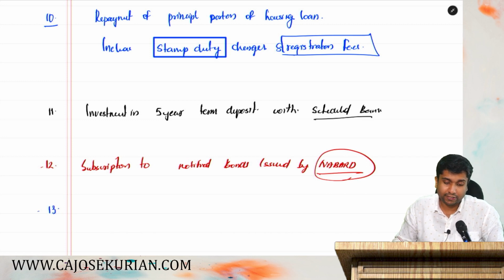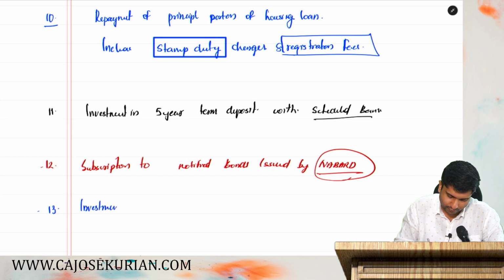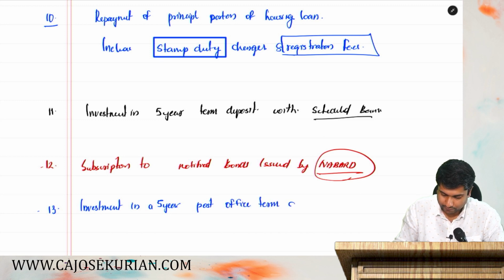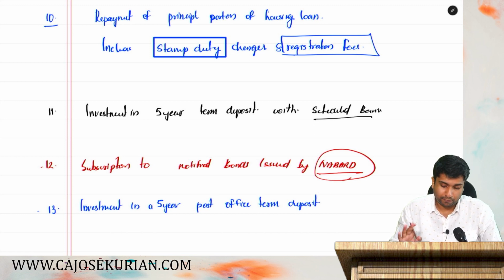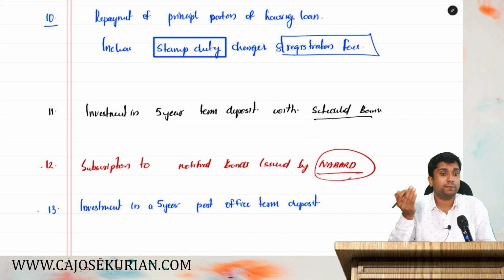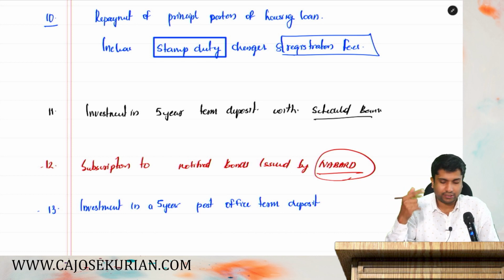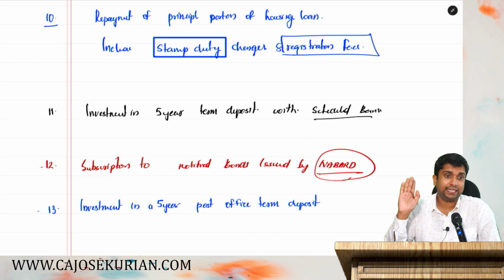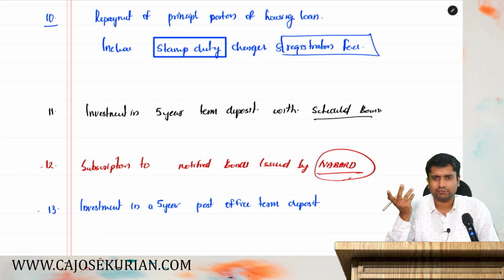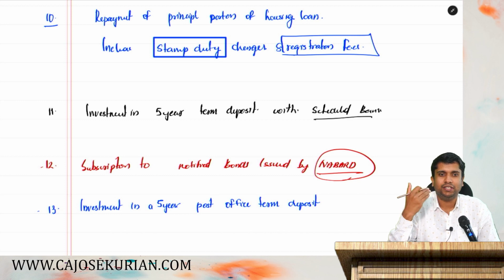Item number 13, investment in a 5-year post office term deposit. See, in post office, you can open a savings bank account and you can put FDs also. So if you are putting a 5-year term deposit with the post office, then that is also allowable as a deduction under 80C. But nowadays nobody prefers that because they don't advertise or communicate it to the people.